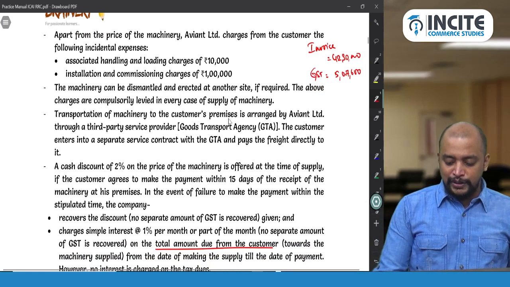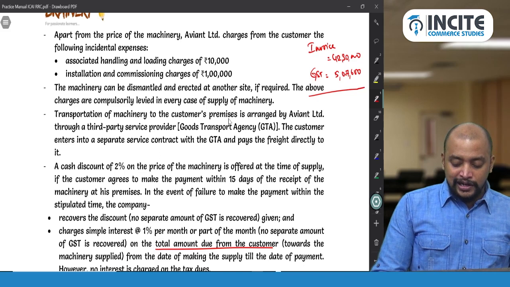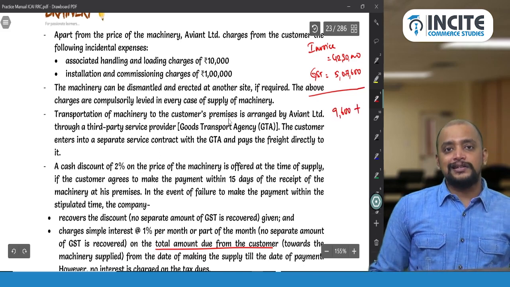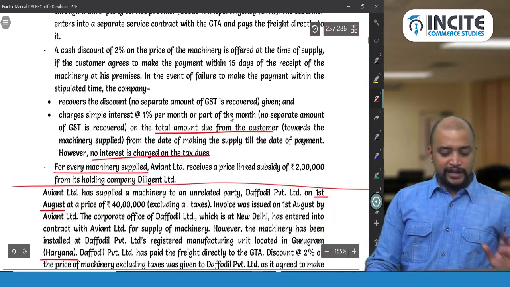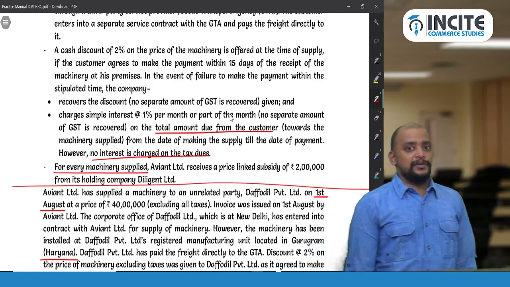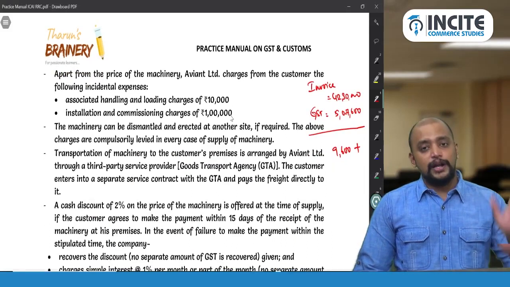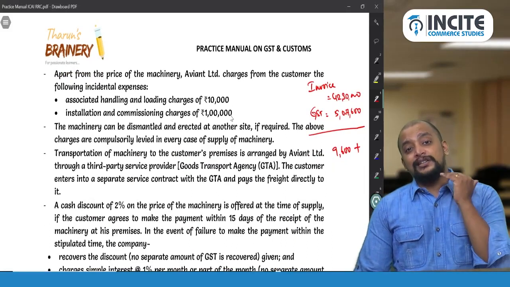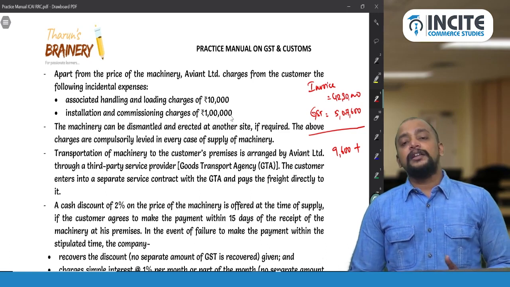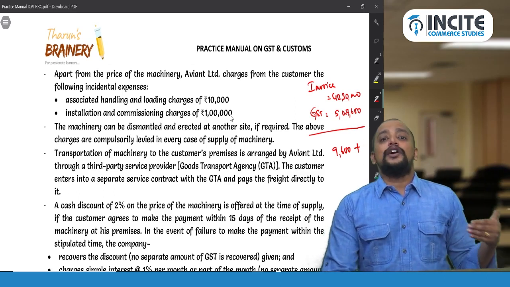So now debit note to be given. This is for invoice here. And then debit note. So GST on discount recovered, 9,600, plus interest. What is the interest? Remember carefully. While computing interest, you need to take the amount due from the customer. So what is the amount due from the customer? 42,30,000 is not amount due from the customer, because 42,30,000 is the value. Out of that, 2 lakhs is due from the holding company. That is not due from the customer. So 2 lakhs should be taken out.